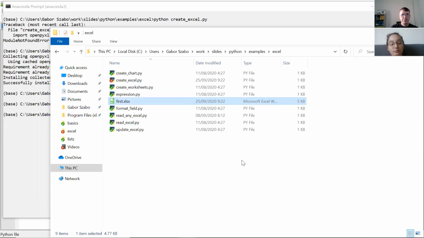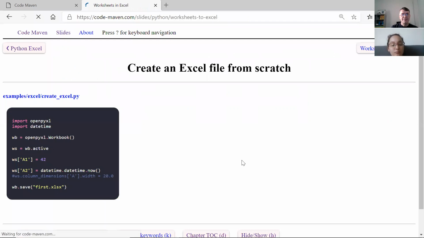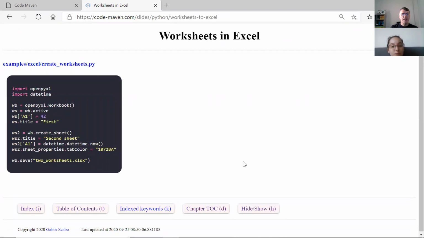Okay, what's the next thing? The next thing would be to do something with the worksheet. So here we have, again, creating a new workbook, getting the active worksheet, setting the A1 element to 42. Then we can also set the title of this worksheet to title.